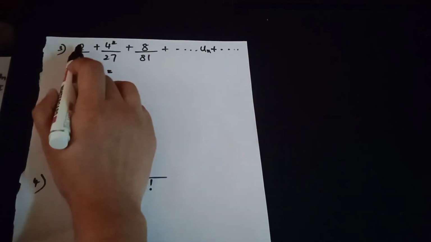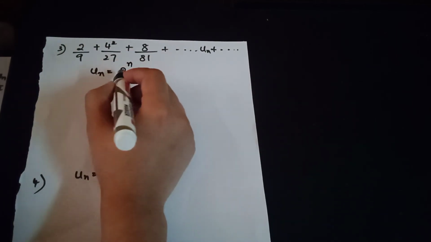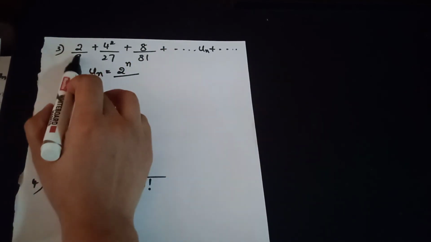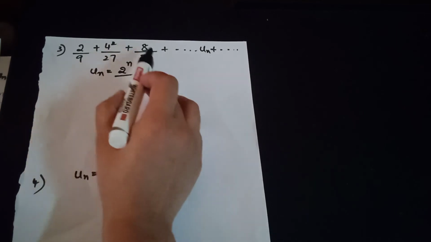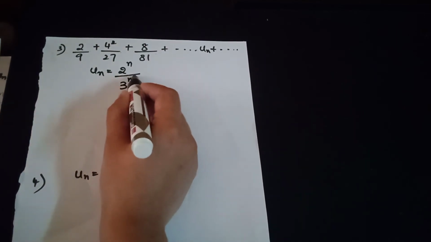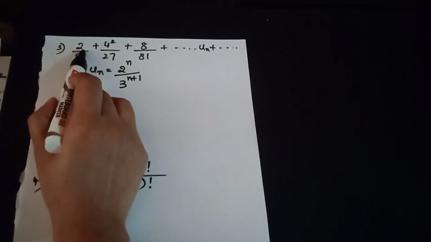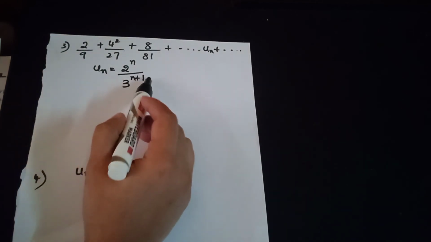Un will be, the numerator is in the powers of 2, 2 to the power of n, and the denominator is in the powers of 3, 3 square, 3 cube, 3 to the power of 4, and hence I can write it as 3 to the power of n plus 1. Because 3 to the power 1 is missing here, the power starts from 2, so I have written n plus 1.